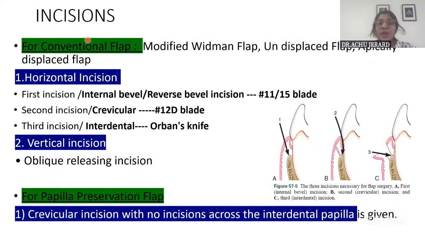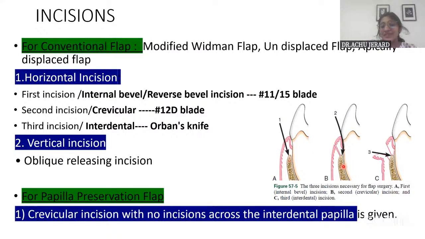And now coming on to the incisions. When a periodontal flap or flap technique is asked, you cannot go forward without incisions, so you have to write about incisions. For the conventional flap, basically we have a horizontal incision and wherever necessary, we give vertical incisions. But all the flap techniques have 3 horizontal incisions, which we name as first the internal bevel incision, second the crevicular, third the interdental.